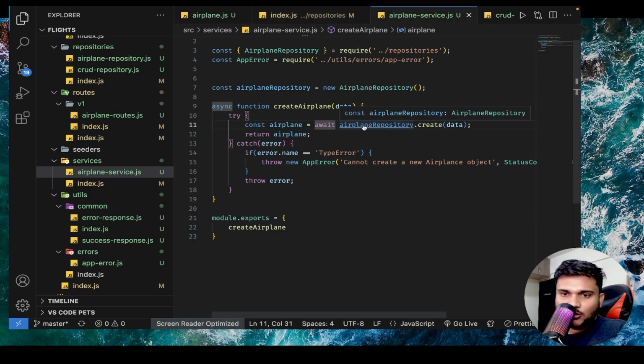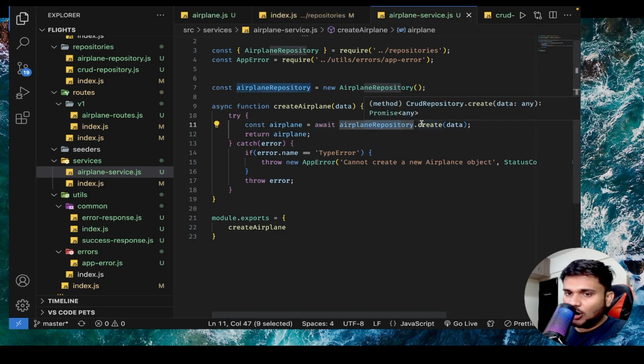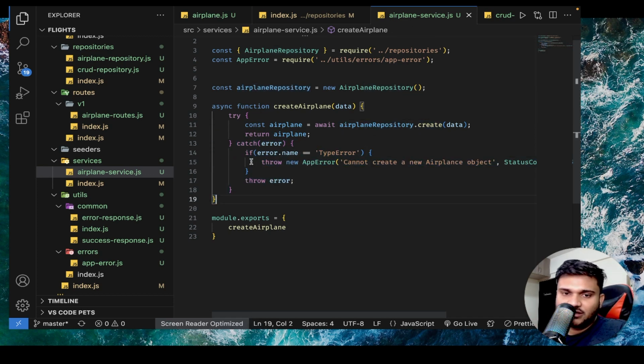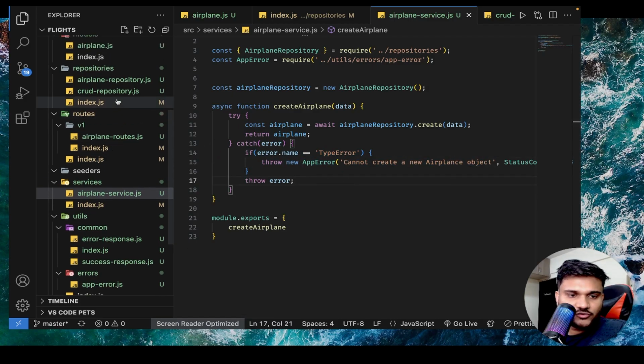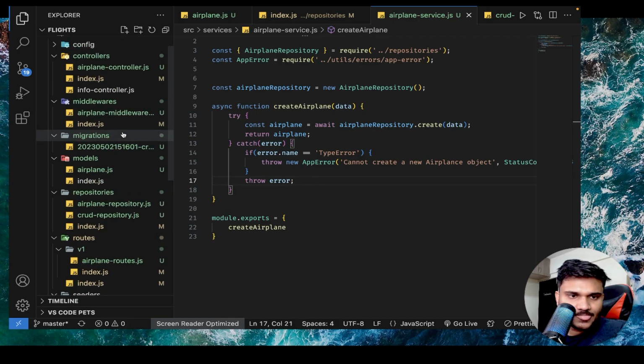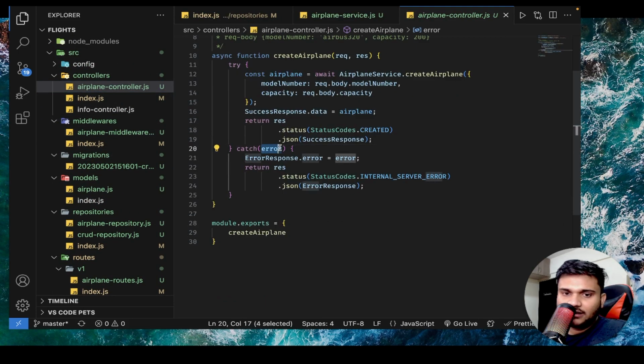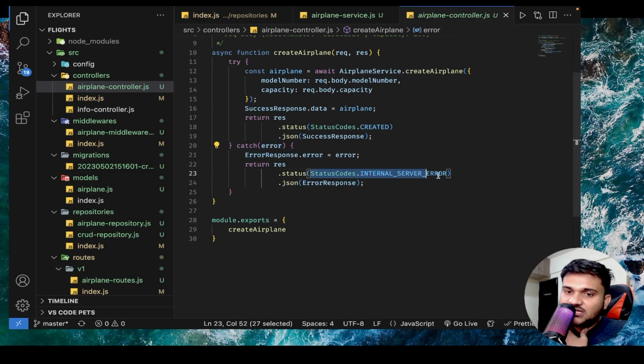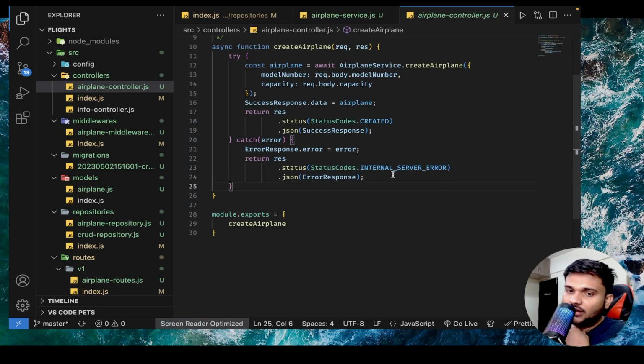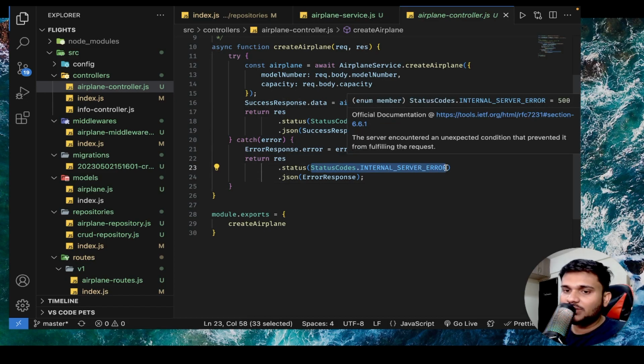So now your repository is getting called. Inside the repository, if any issue comes up, you are going to catch it here. If the error name is TypeError, you are going to just throw it. Now, if you go to the controller, you can see we are already getting an error. Now, what should be the status code? Currently, I am just hard coding my status code. I should not hard code my status code, right?